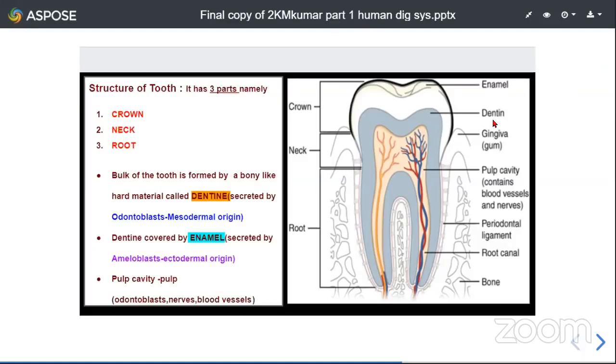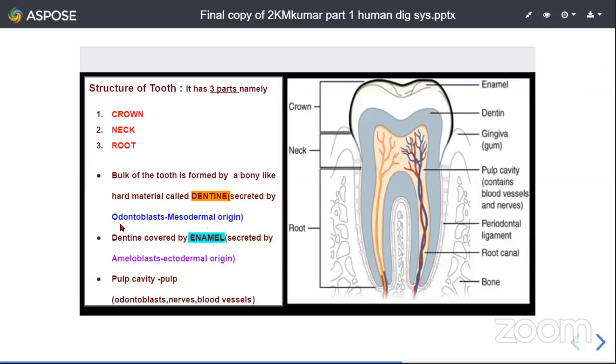So this dentine develops from some specialized cells called odontoblast cells. This dentine, the bone-like hard material, is secreted by the odontoblast cells, and these odontoblast cells are mesodermal in origin.